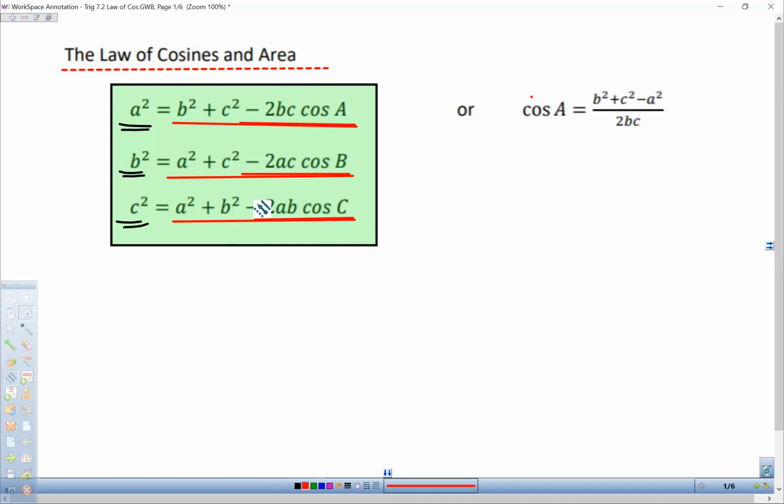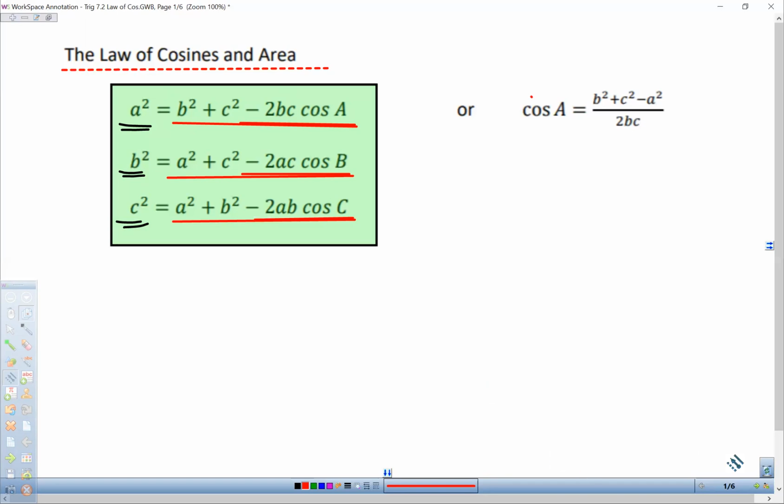Okay, so again, we're going to use this to find different measures in the triangle. We may be given 3 sides and we need to determine what the angles are. We may be given 2 sides and an angle, and we need to find a different side or a different angle. So this is sometimes used in conjunction with the law of sines. Once we find a second angle or even one angle, then sometimes we can use the law of sines, which is a little bit simpler because we're not squaring everything, to find the rest of the values in the triangle. So keep that in mind.